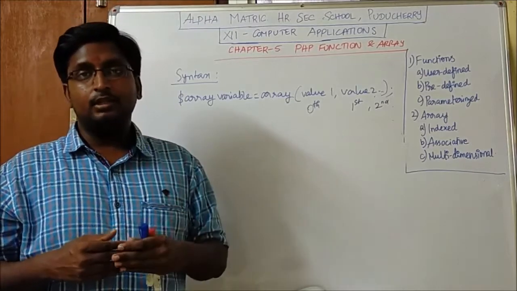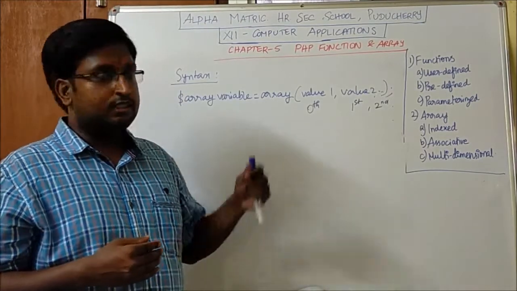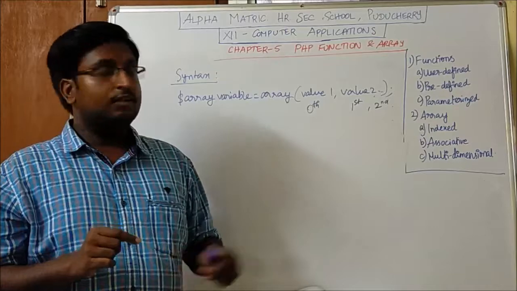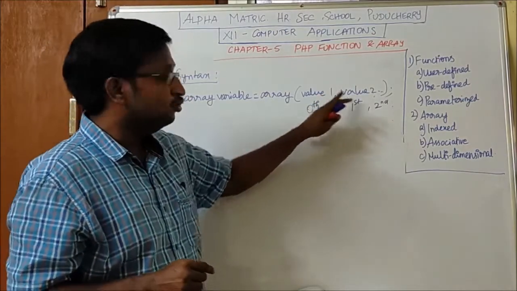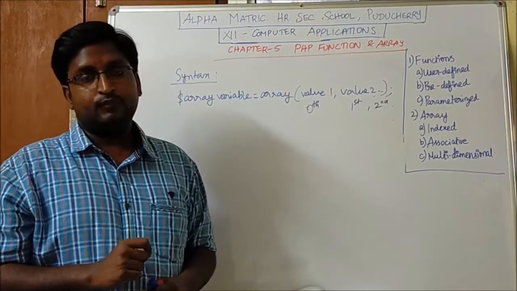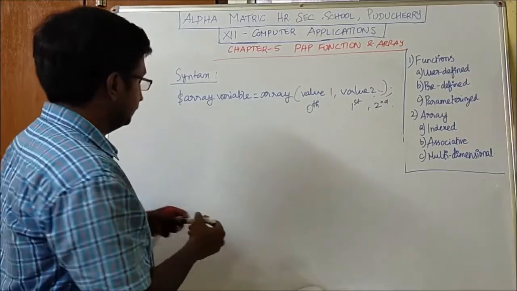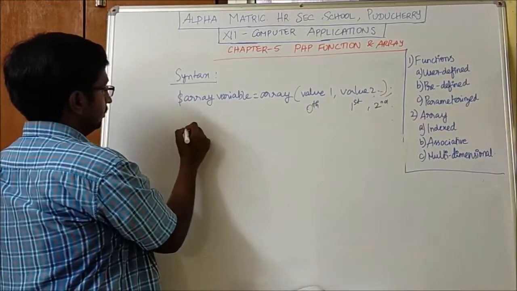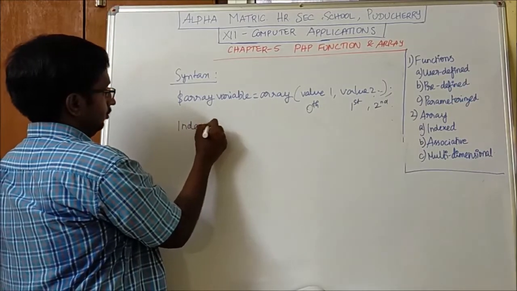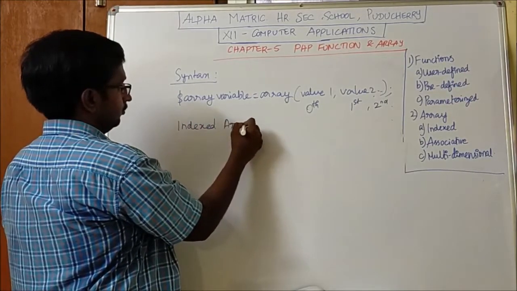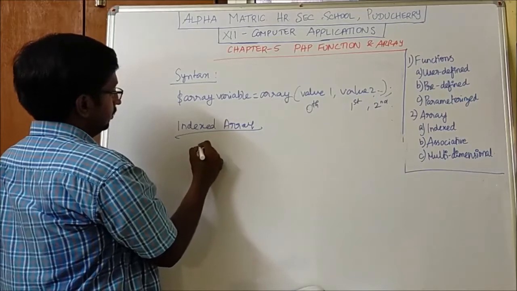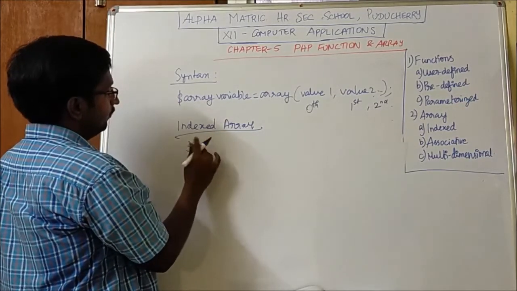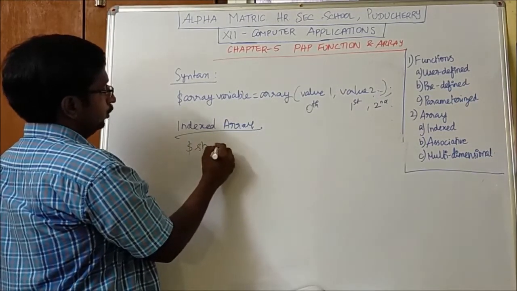Index array is similar to the array declaration, where the values can be accessed with the help of the index. For example, I am having a variable as student.